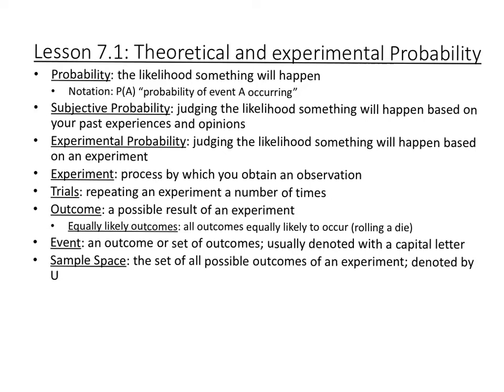So for example, if I want to find the probability of flipping a heads, then heads would be the event. Usually we denote it with some capital letter. And then sample space is the list of all possible outcomes of an experiment. And we denote the universal sample space, the everything, all possible outcomes, with the capital letter U.